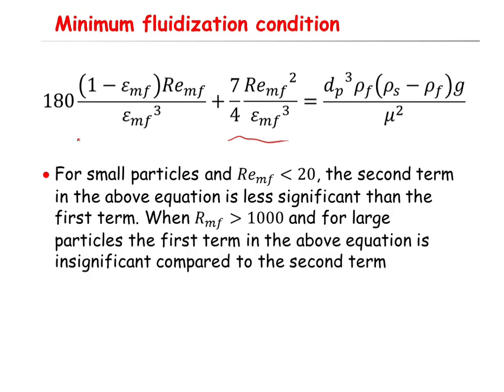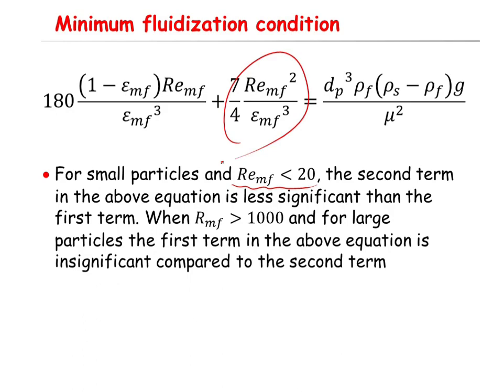And when the Reynolds number is very high, more than 1000, and for large particles, the first term will be less significant compared to the second term. So when the Reynolds number is less than 20, the first term is important, and when the Reynolds number is larger than 1000, the second term is important.